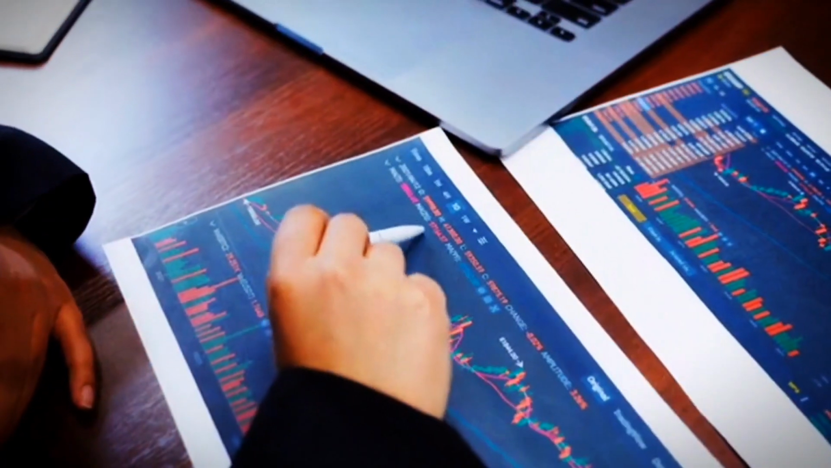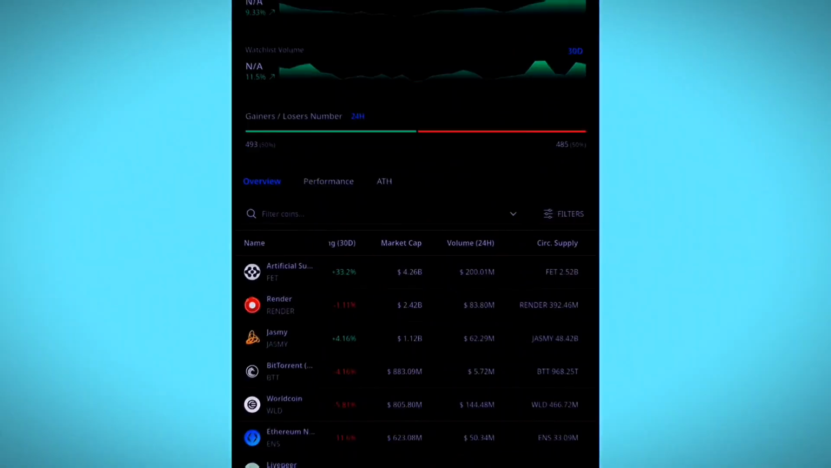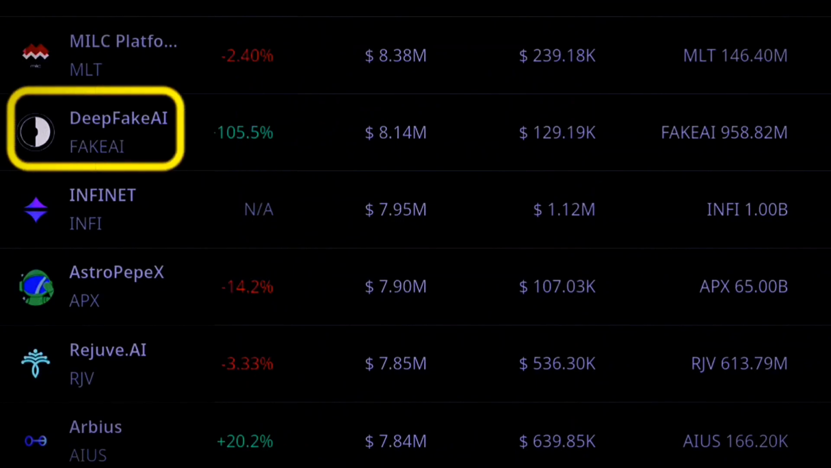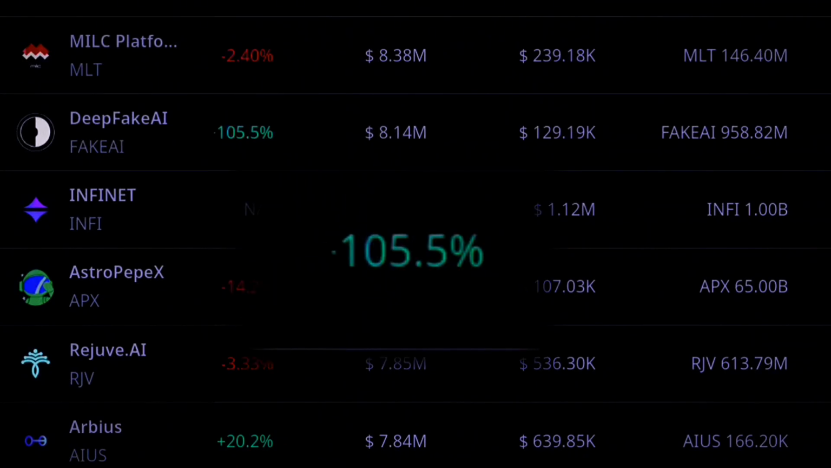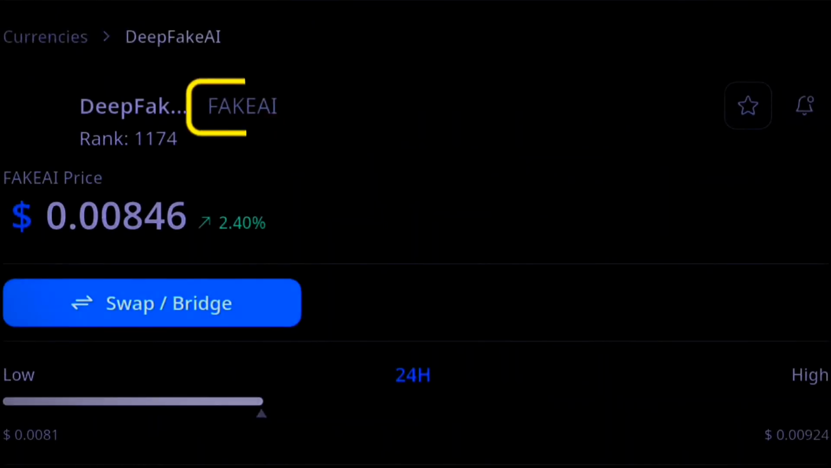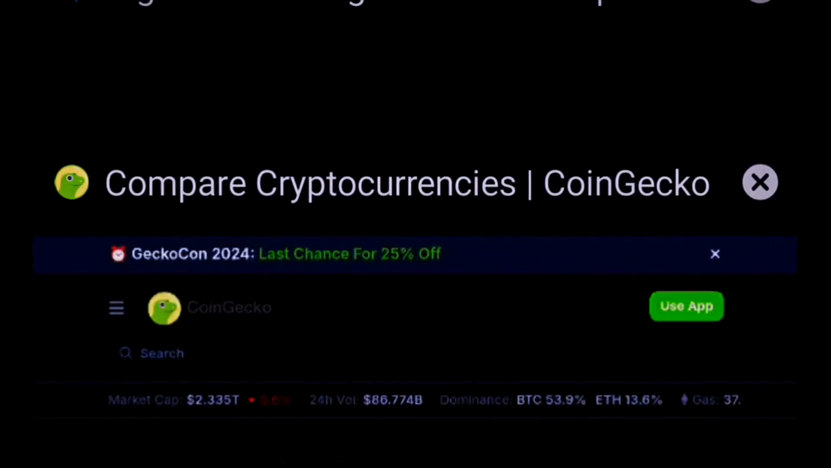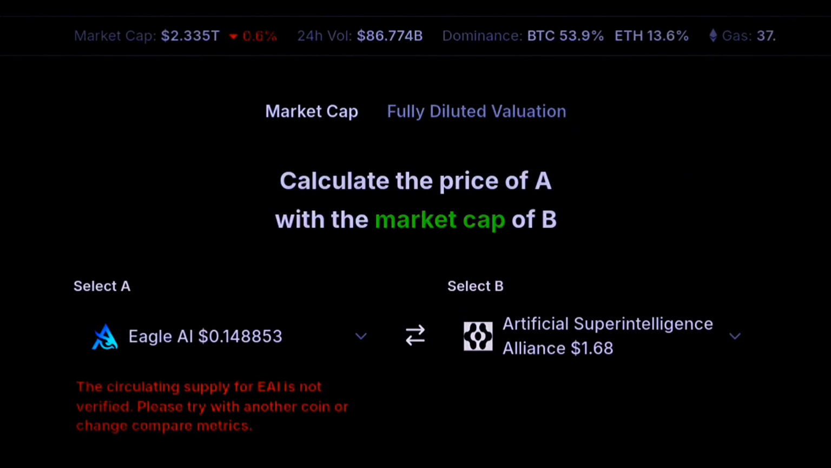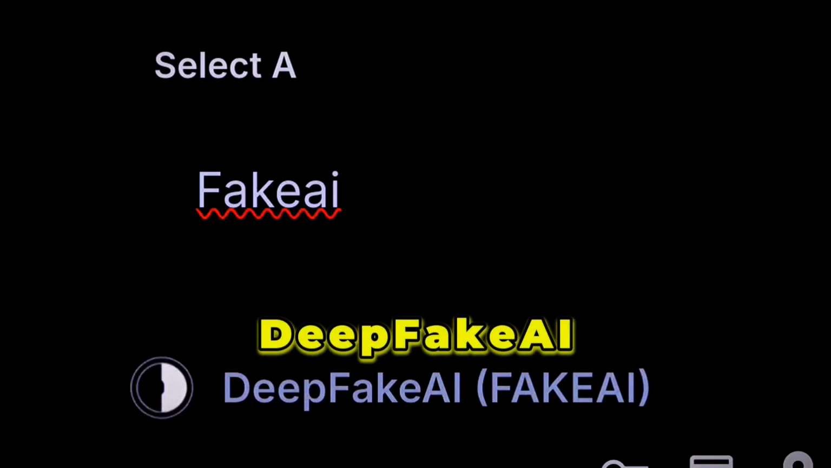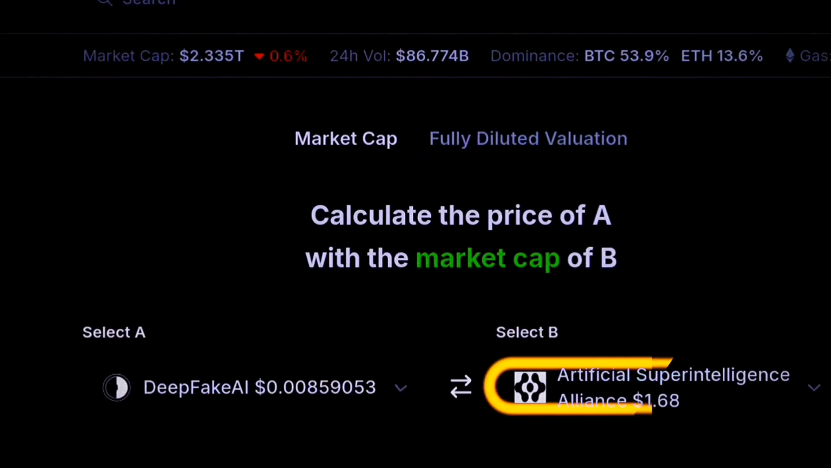So we also want to see another coin that has had massive growth in the last 30 days. So let's just apply our filter again. Apply. So I'll choose deepfake AI. You can see under 30 days change 105%, 8 million market cap. So it's called fake AI. Going back to CoinGecko, now here we put fake AI. So you can see it's saying deepfake. So we are now comparing deepfake with artificial intelligence, which is the first one under the blockchain services.